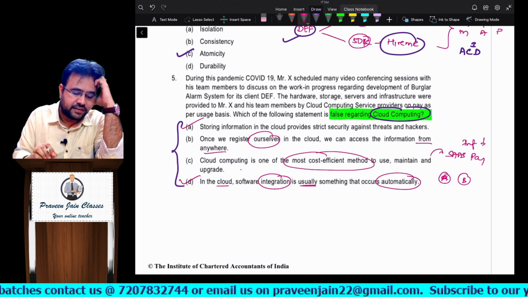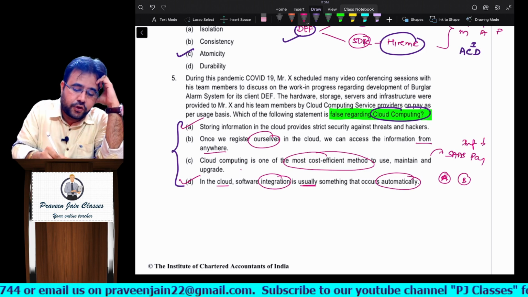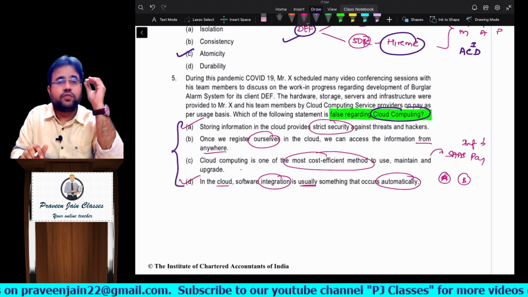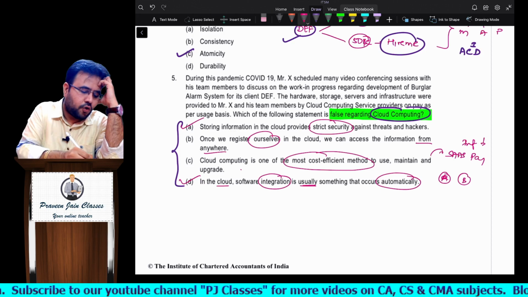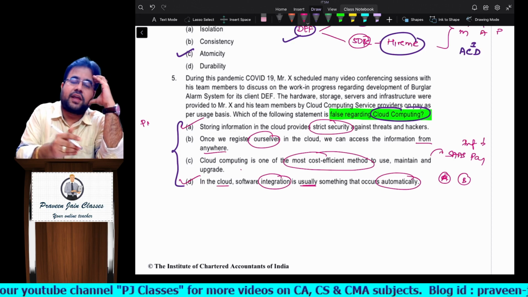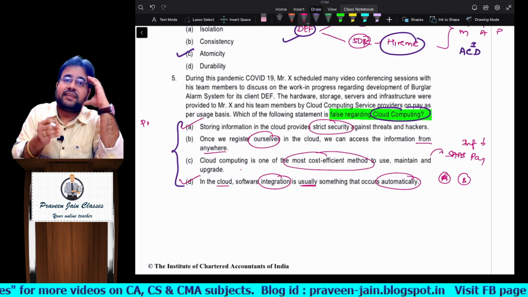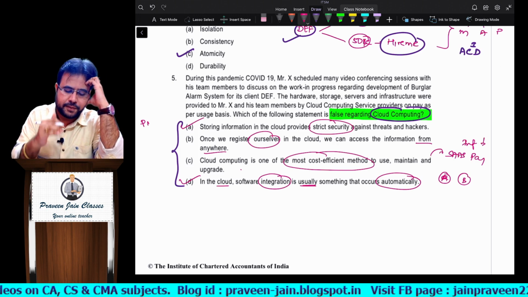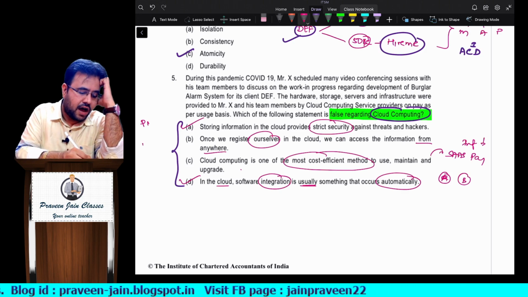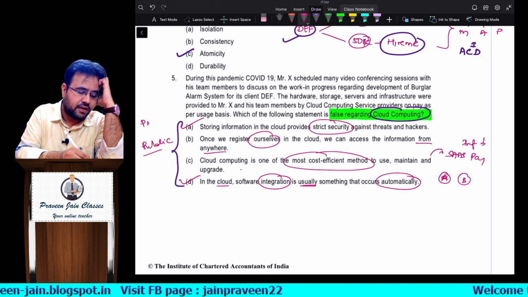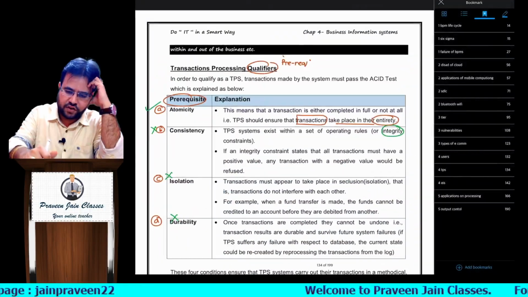But still, let's read it, sir. Storing information in the cloud provides strict security. Wow. Sir, do you think cloud has strict security, sir? Now, it depends. If you are going for a private cloud, then yes, I can say there is strict security. But in our syllabus, in most of the advantages and disadvantages, we are taking public cloud into consideration, sir. So you can see this is one of the disadvantages.